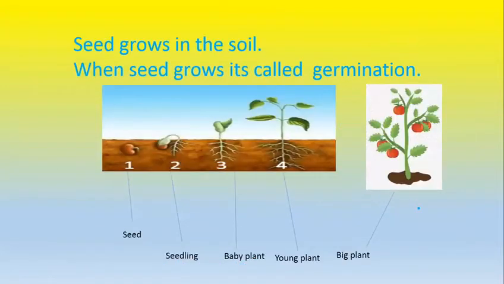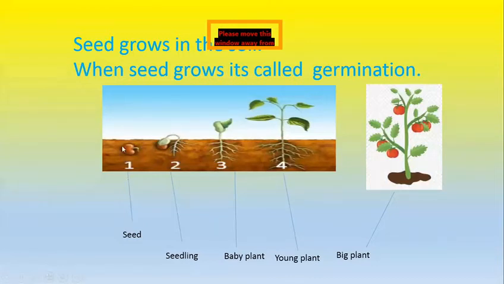Now class 1, seed grows in the soil. Where does the seed grow? Seed grows in the soil. You can see here, seed grows in the soil. When seed grows, it's called germination. So what is seed germination?